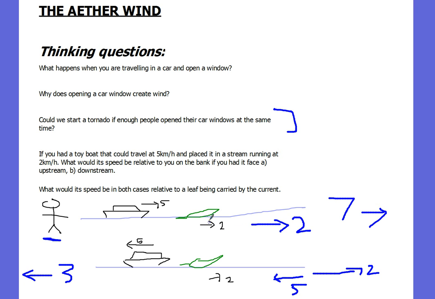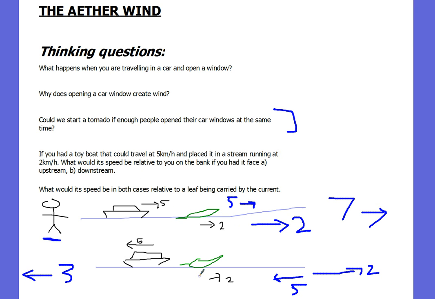So in this case, the leaf's being carried by the current at 2 kilometers per hour, and our boat's sitting on top of there, traveling at 5 kilometers per hour. Now, relative to this leaf, the boat's actually going to be traveling at 5 kilometers per hour that way, because the leaf's already traveling at 2 kilometers per hour that way, and therefore, relative to the leaf, it'll be traveling at 5 kilometers per hour that way.